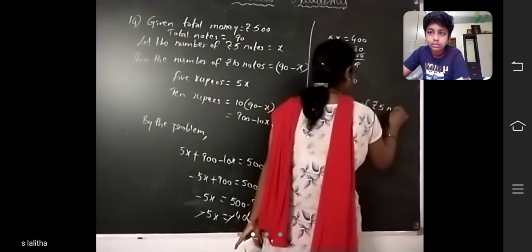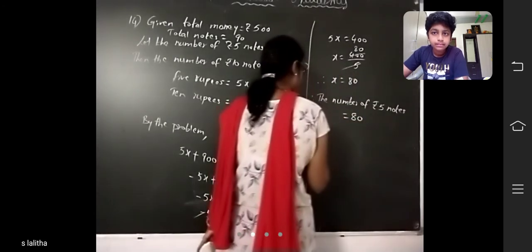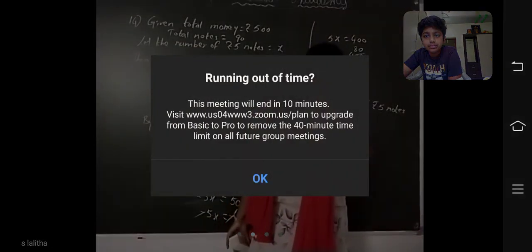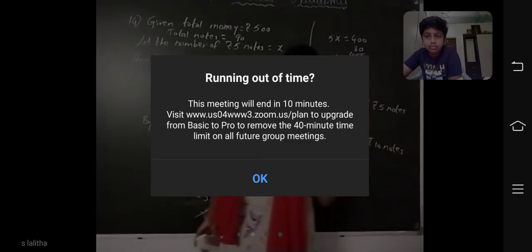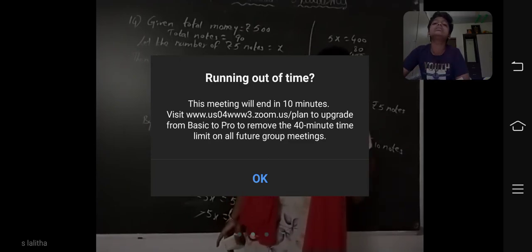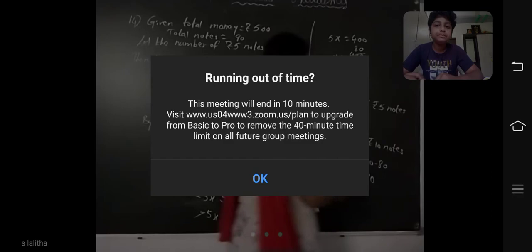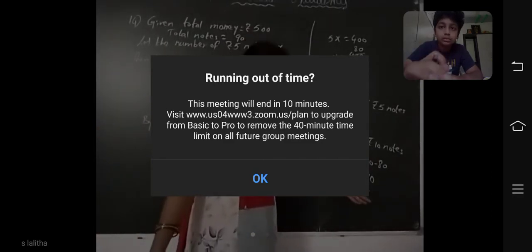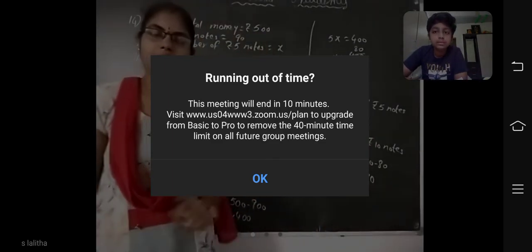5 rupee notes is equal to how much? 80. The number of 10 rupee notes is equal to 90 minus x. That means 90 minus 80, how much? 10. So number of 5 rupee notes, how many? 80. Number of 10 rupee notes, how many? 10. So 80 plus 10, total notes 90. Okay? Right.